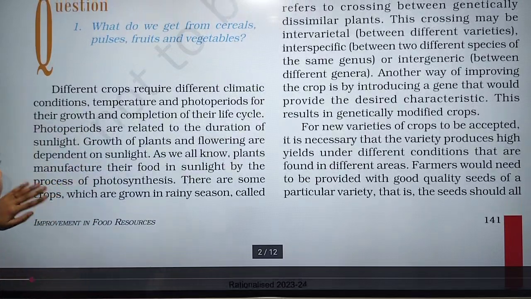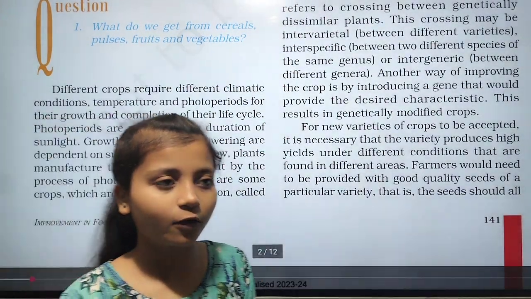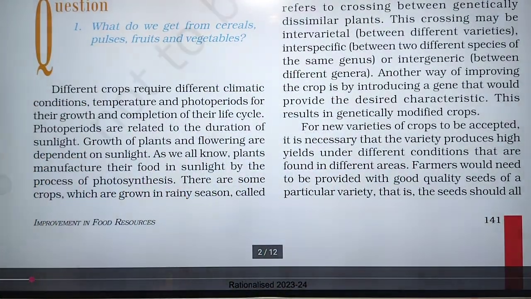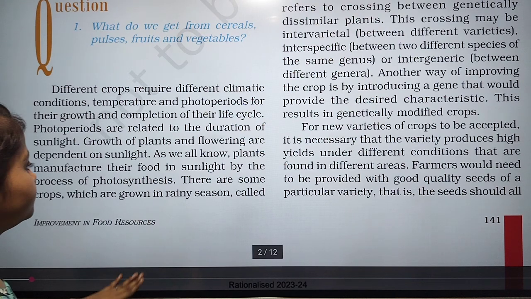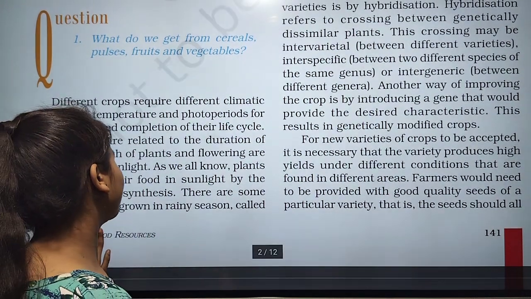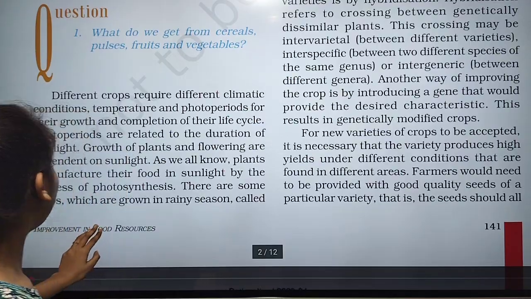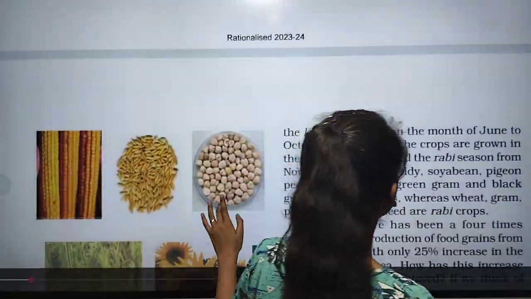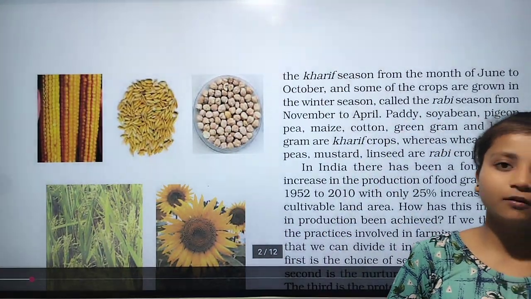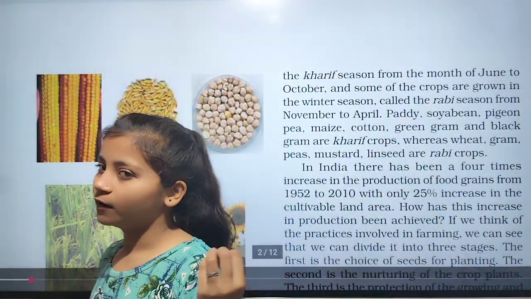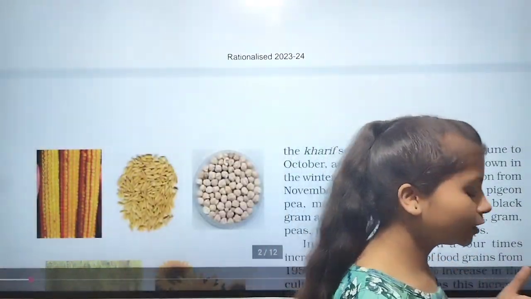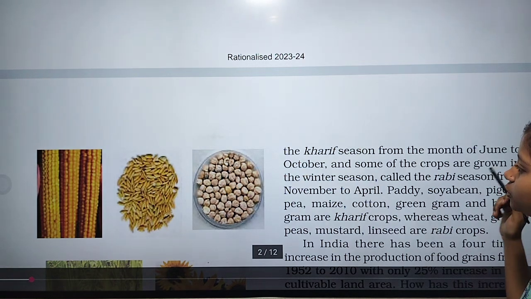As we all know, plants manufacture their food in sunlight by the process of photosynthesis. With the help of photosynthesis, plants make their food to survive. There are some crops which grow in the rainy season, called kharif crops, from the month of June to October.